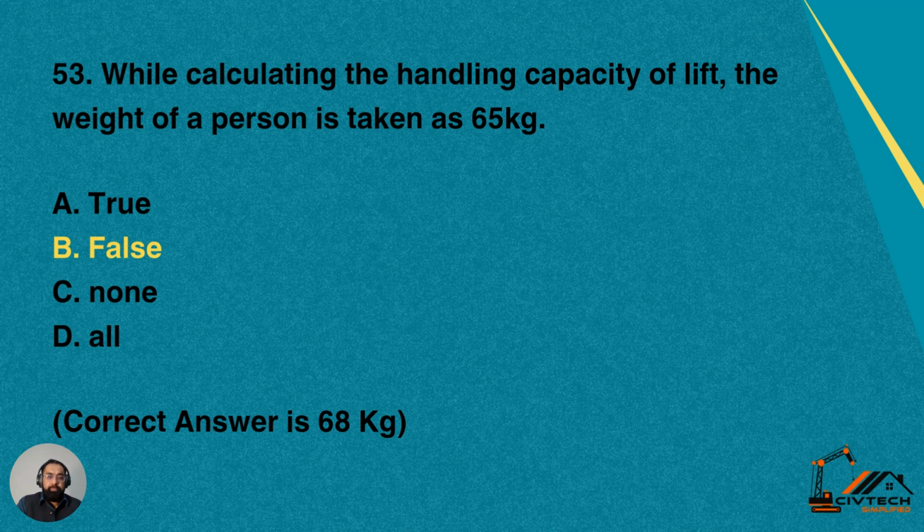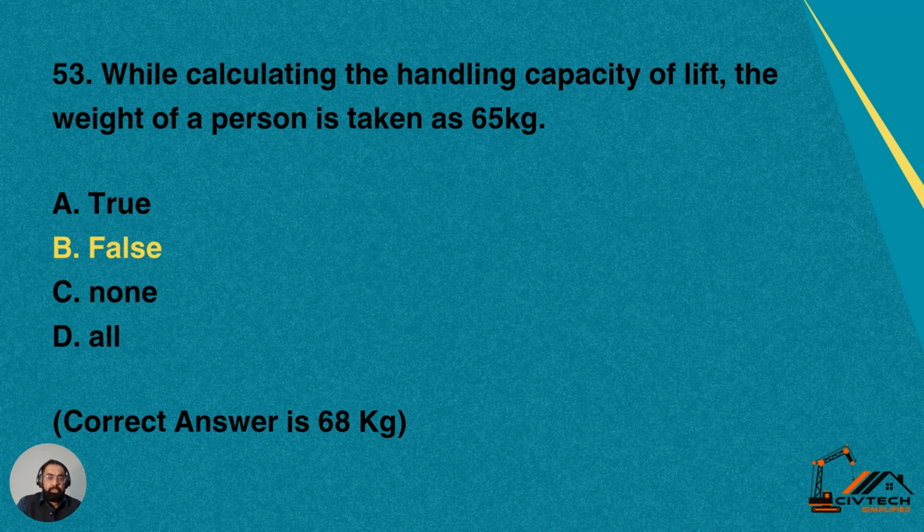Question number 53. While calculating the handling capacity of a lift, the weight of one person is taken as 65 kg. So how much weight do we normally take? We take 68 kg per person as a standard.